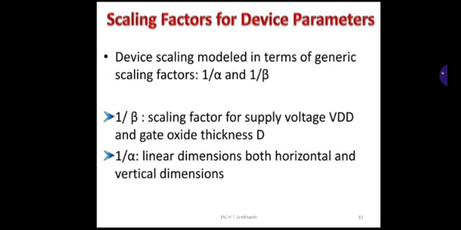For a constant field model and a constant voltage model, beta is equal to alpha and beta is equal to 1 respectively are going to be applied. Remember this. That means for a constant field model, you are going to use beta equal to alpha, and for a constant voltage model, you are going to use beta equal to 1.